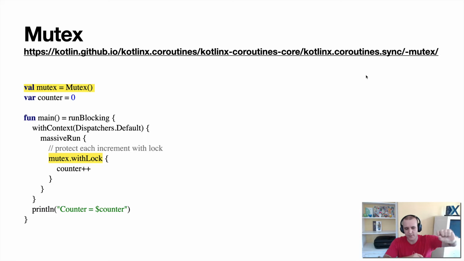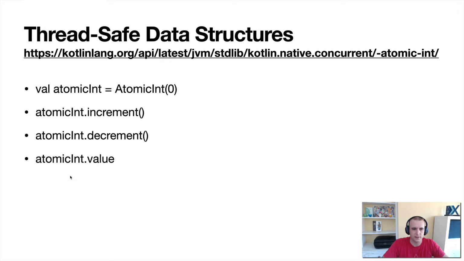So I said I'd show a little snippet of each one of those options the Kotlin coroutines documentation lists for doing concurrent code. One of these things is called a mutex. It's kind of like the synchronized keyword that you have in Java, or can leverage in Kotlin as well. Basically, you have a mutex, which is just an object. When it's locked, nothing else can execute until the mutex is unlocked. So in this case, we're locking the mutex, we're incrementing the counter, and then we're done. That means when this is locked and executing, only one thread at a time can do that. And that way, it is thread safe and provides concurrency.